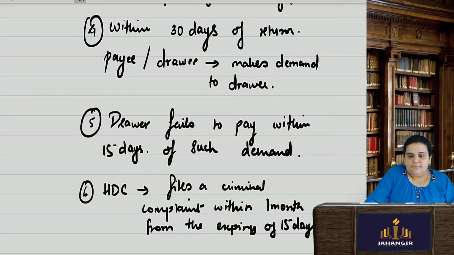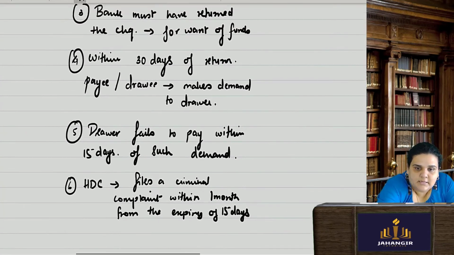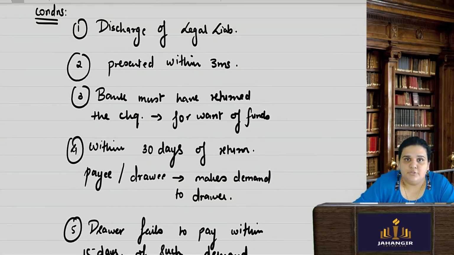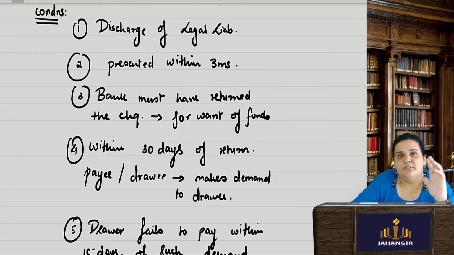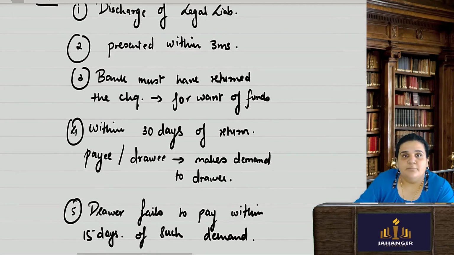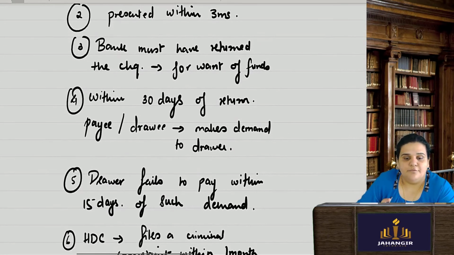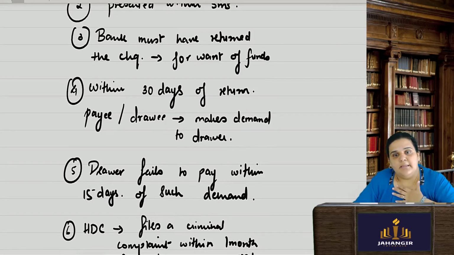15 days given above. So these are the conditions which are necessary to be fulfilled by the person who is holding the check, the holder in due course: the payment was for discharging of legal liabilities; it was presented by me within 3 months to the bank, and the bank returned the check for want of funds; within 30 days of the return, I have to demand that the drawer make the payment.